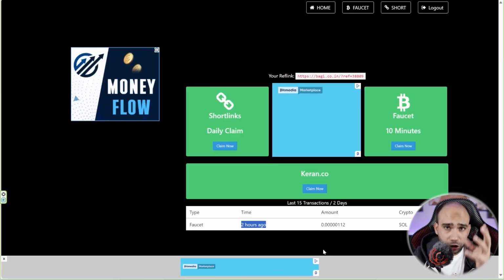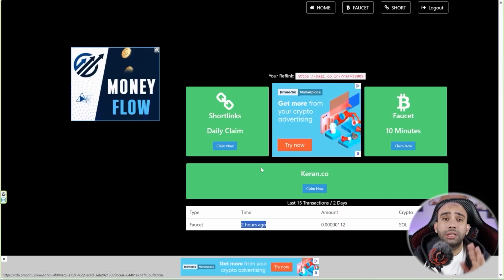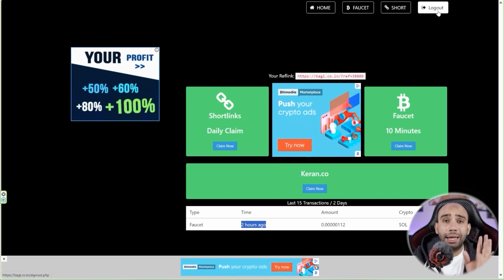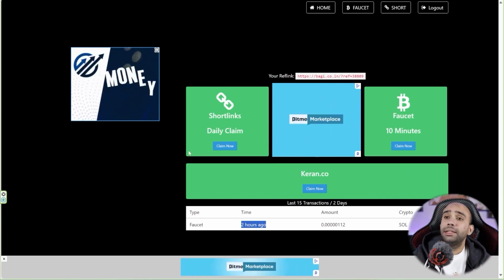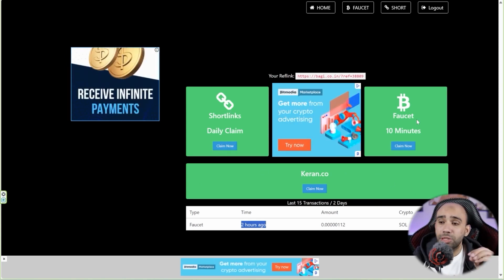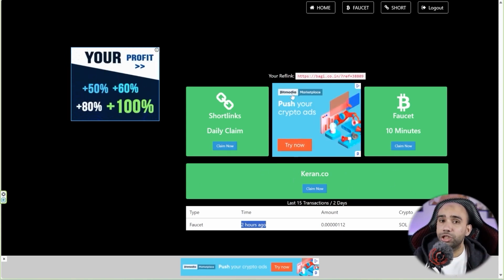After you register on the site, it will look like this. You will find Home, Faucet, Shorts and Logout. You will find the faucet here, and also here. These are the advertisements that appear in front of you, from which the site earns. You will also find here the email you are registered with and your referral link.